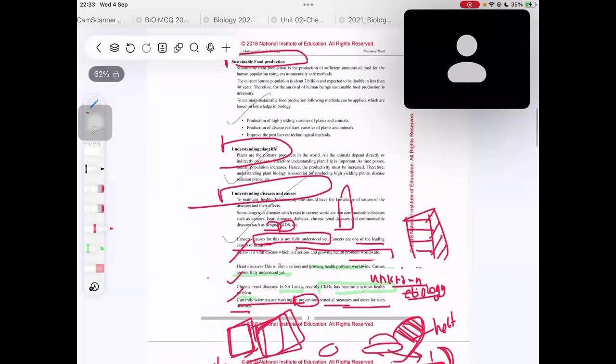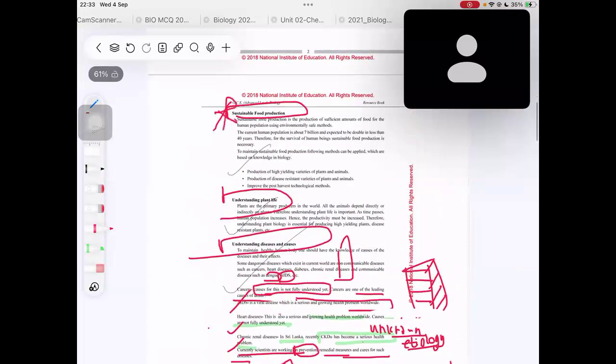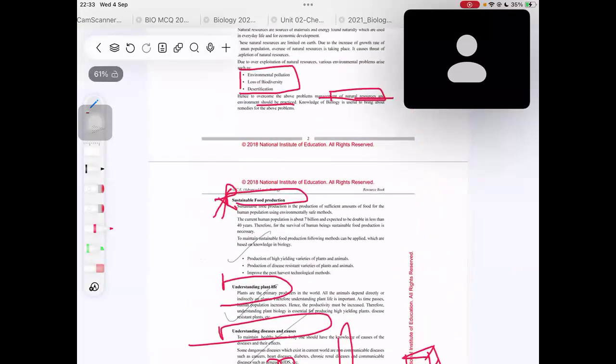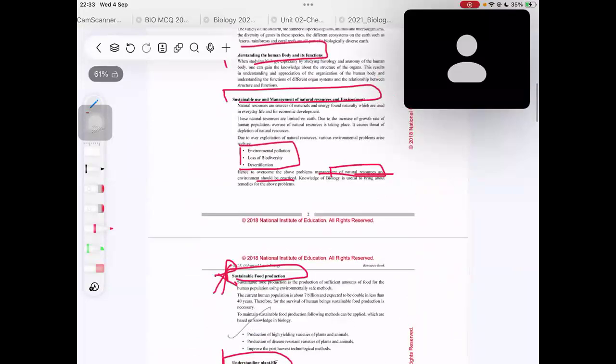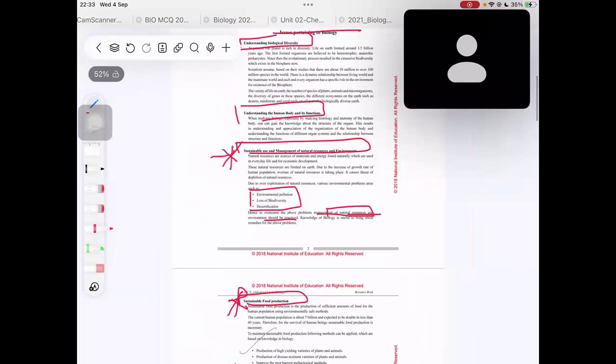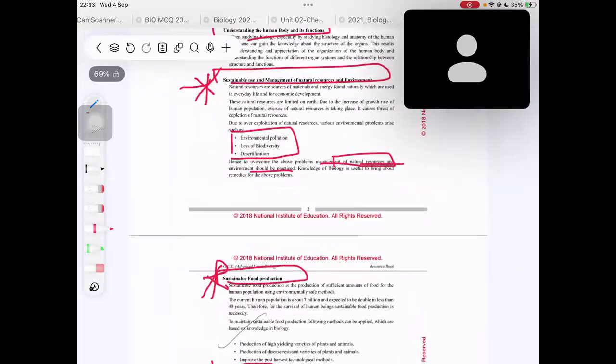And also you can study sustainable food production. That is also an issue, because we can't produce food sustainably, so somehow we should find a way to do that, right? And the third thing is sustainable use and management of natural resources. So basically they ask for three things to write. You can remember these three things if the others are too hard for you to remember.